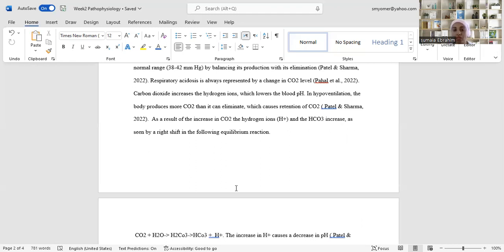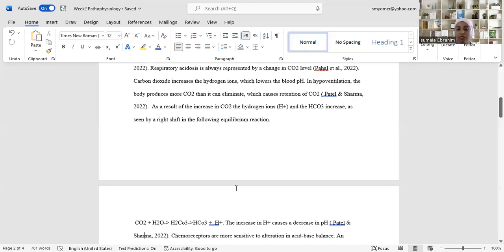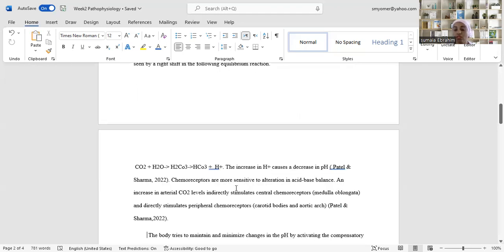As a result of the increase in carbon dioxide, the hydrogen ion and the bicarbonate increase, as seen by the right shift in the following equilibrium. So in this equilibrium, as we can see, the bicarbonate and the hydrogen ion both increased. But the bicarbonate increased to compensate for the increase in the hydrogen ion. The increase in the hydrogen ion caused a decrease in the pH.